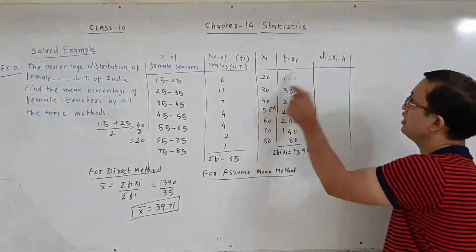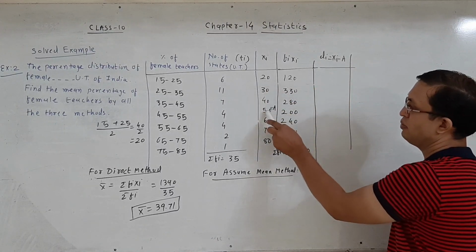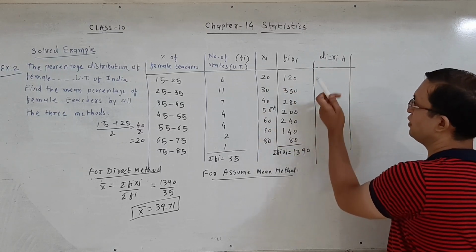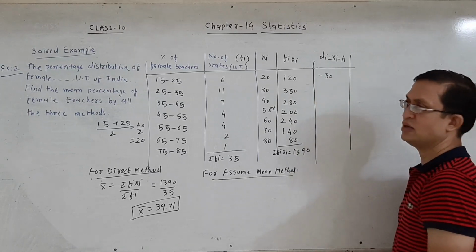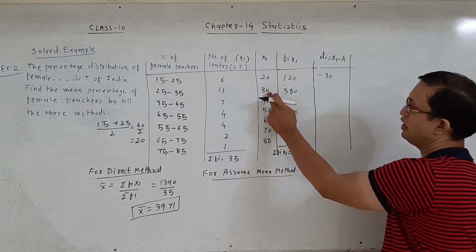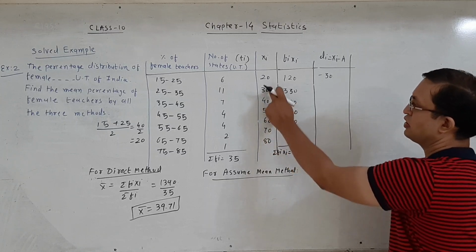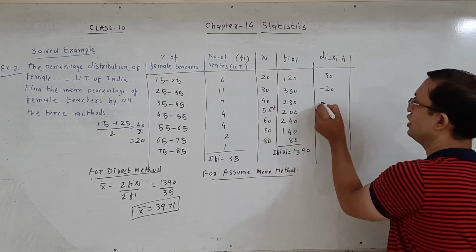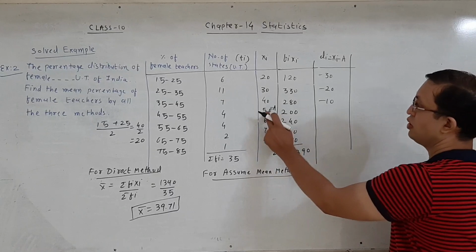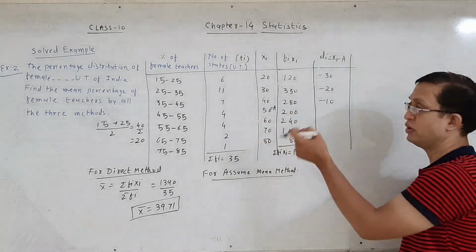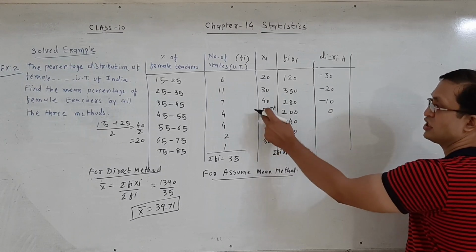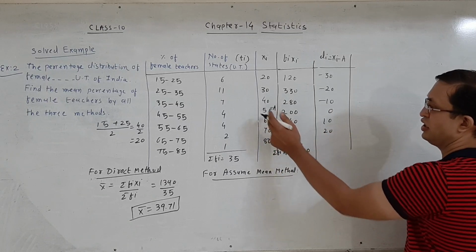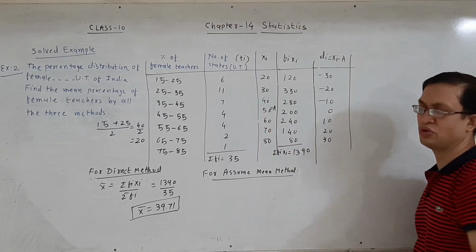For class 15 to 25, xi is 20 but the assumed mean is 50. 20 minus 50, the answer is minus 30. Similarly, for the next class, xi is 30 and a is 50. 30 minus 50 is negative 20. Similarly, 40 minus 50 is negative 10. Here xi is 50 and a is also 50. 50 minus 50, the answer is 0. 60 minus 50 is 10. 70 minus 50 is 20. 80 minus 50 is equal to 30.